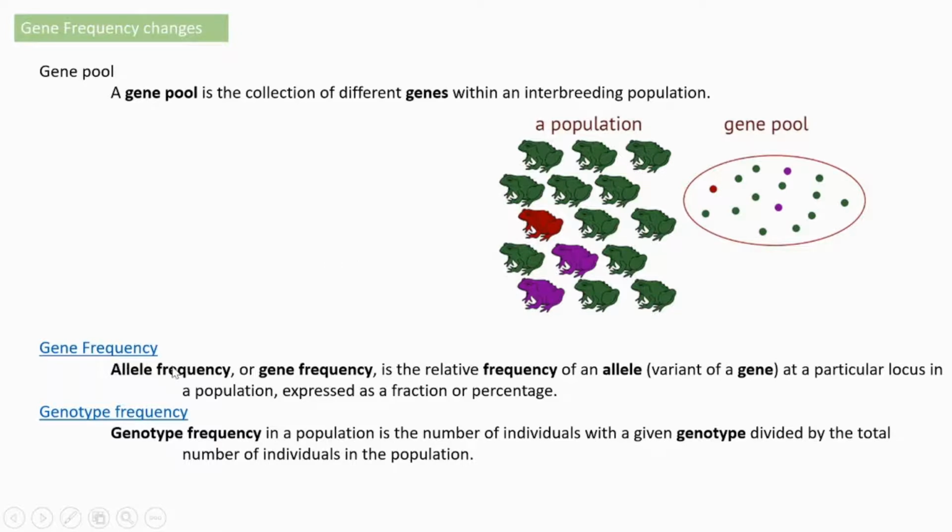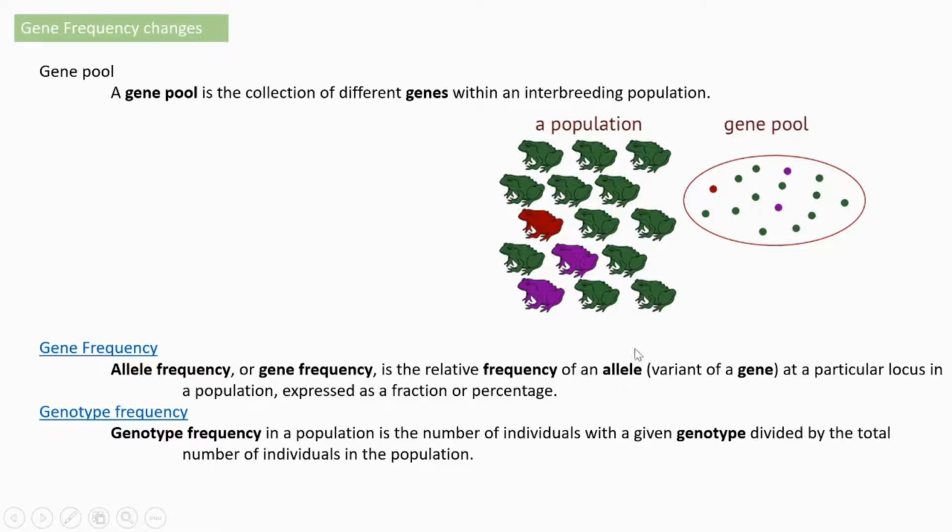Then what is gene frequency? Frequency is the approximate number of a particular gene with respect to the total number of genes present in a population. I will explain that in detail. Gene frequency is otherwise called the allele frequency. It is the relative frequency of an allele.